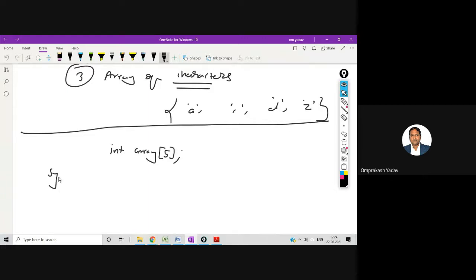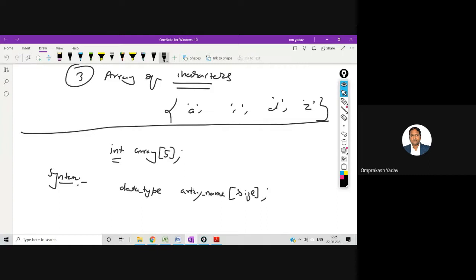Syntax is data type, array name, and then in square brackets you can mention the size. Okay, this is the syntax. Data type, for example, see here, I mentioned integer because I want to create an integer type of array. So the data type I have mentioned is integer.